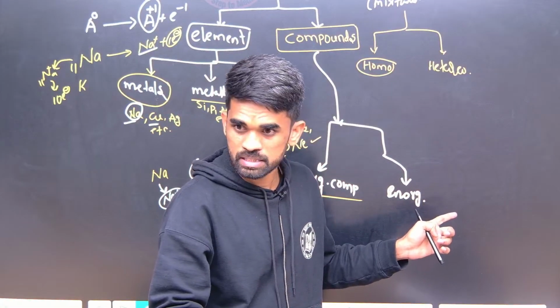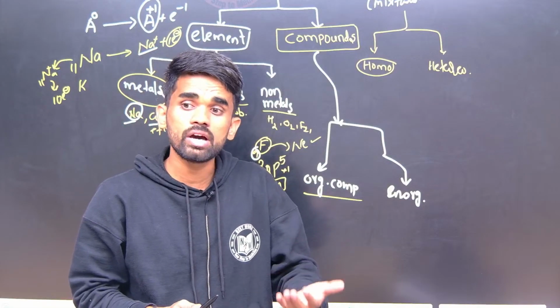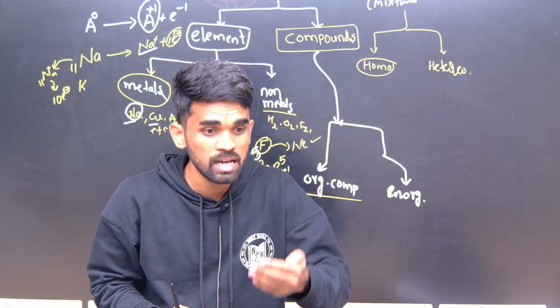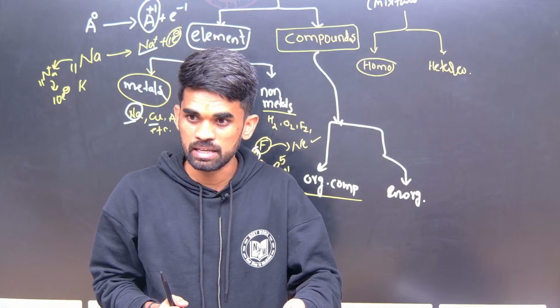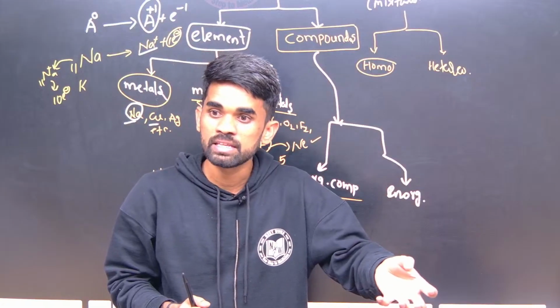Are you clear with this? They also said organic compounds cannot be synthesized in the lab; they only exist in living things.